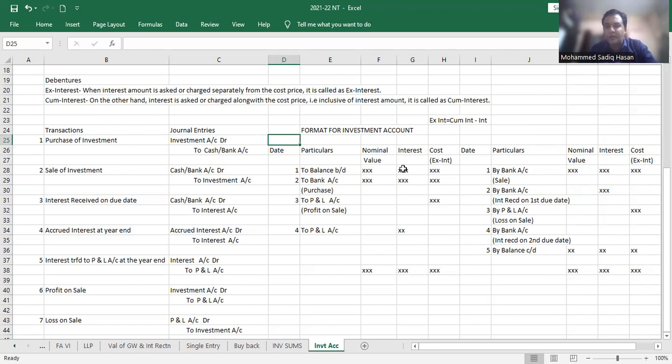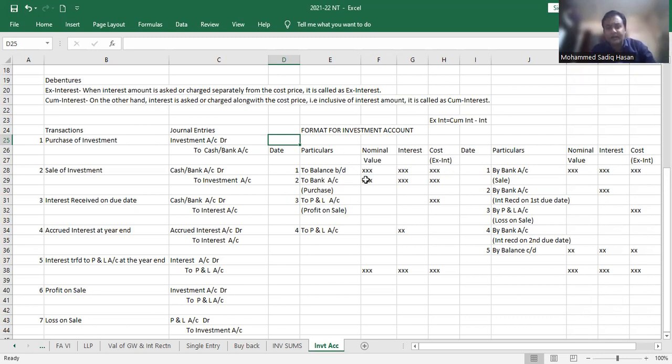Accordingly, the interest calculation I will show you when we actually solve the sum. But whatever interest amount comes here, and then the cost value, that is ex interest, that is excluding interest. That's why it is called ex interest. Interest is shown separately. Okay. So whenever a question comes about cum interest, you have to calculate interest, show it separately, and then from that cum interest minus interest, you get the ex interest, that is cost.